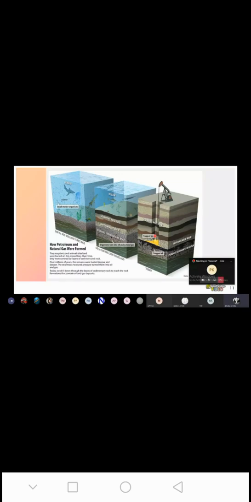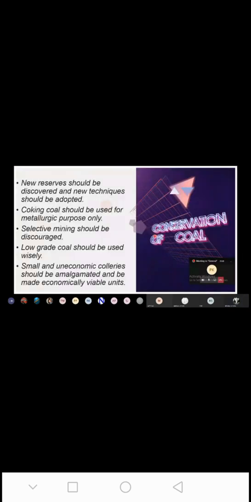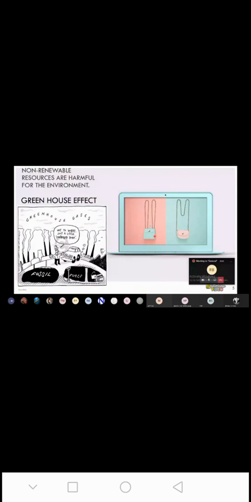The non-renewable sources are harmful for the environment. Why? When fossil fuels are burned, they release carbon dioxide into the atmosphere. Whenever fuel is burned, a lot of carbon dioxide is released.